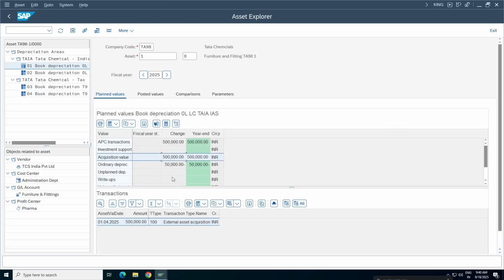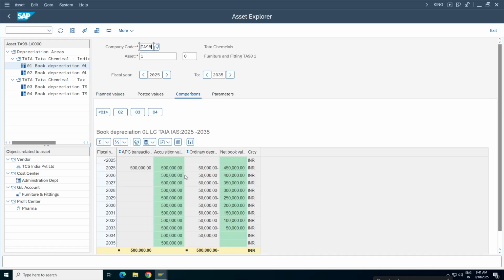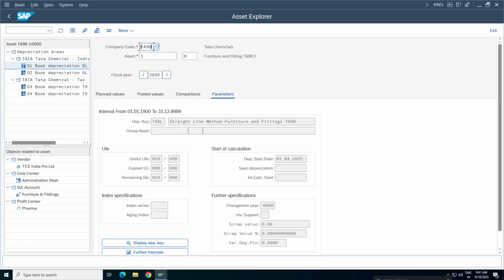In the configuration we had given 10 percentage. So on 5 lakhs how much is it? 50,000 per annum. If you look at the comparisons, on 5 lakhs it is 50,000 for the first year. So every year it is 50,000. This is called the straight line method. Parameters: it's a 10 years useful life.